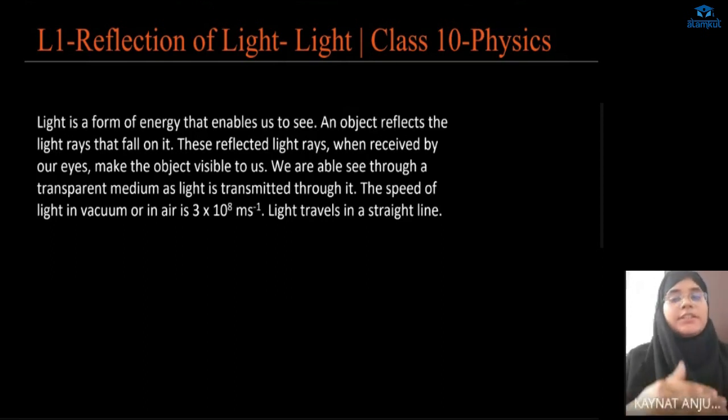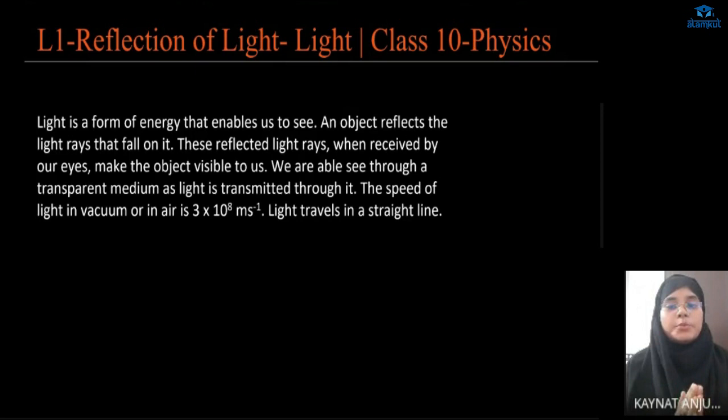We are going to study the introduction of this chapter: what is reflection of light, why we are studying reflection of light, and what important role reflection of light plays in helping us to see the objects. The first question is, what is light? Light is a form of energy that enables us to see any objects. If there is no light, then we cannot see any objects.